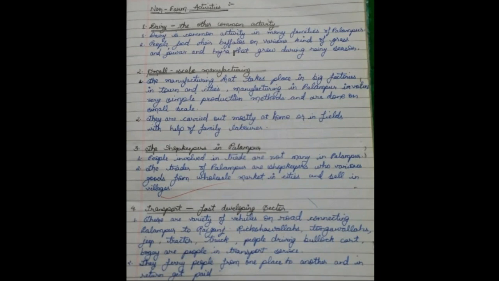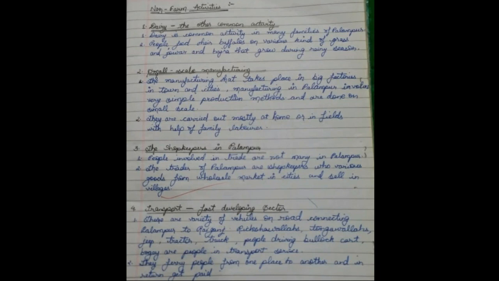People feed their buffaloes on various kinds of grass and jowar and bajra that grow during the rainy season. They domesticated animals like buffaloes, fed them, and got milk and other dairy products, and they sold them in the markets. In this way they get their earning.